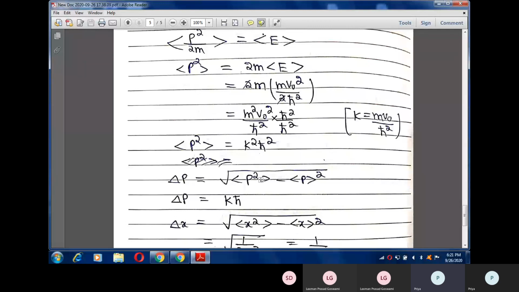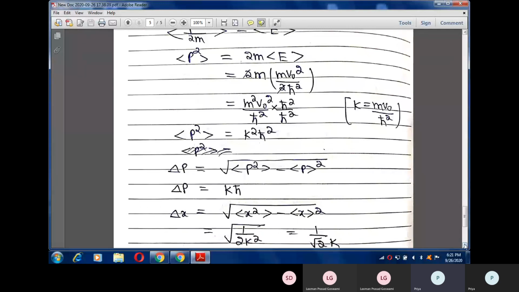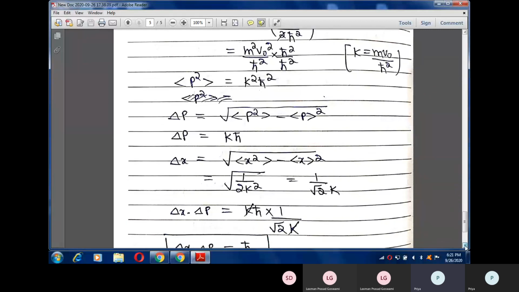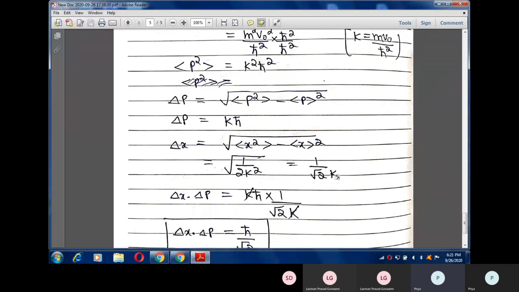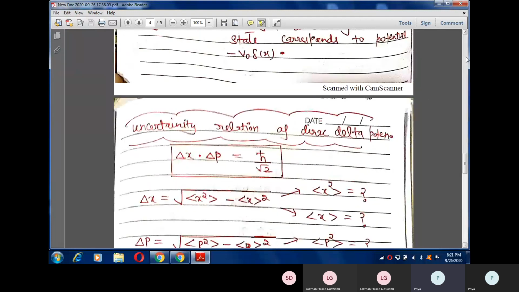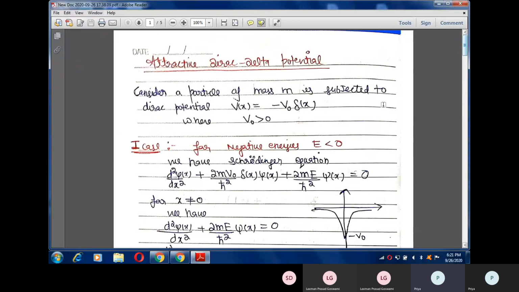So now you can calculate the uncertainty in p by this expression, as average of p is 0 for a real wave function and average of p square is this. So I can place the value here and I get delta p, that is uncertainty in p, is k h cut. In the same way, I get uncertainty in x is 1 by √2 k. Okay, and when I multiply both, I get the uncertainty relation for Dirac delta potential. So the uncertainty relation for Dirac delta potential is delta x multiplied by delta p is equal to h cut by √2.